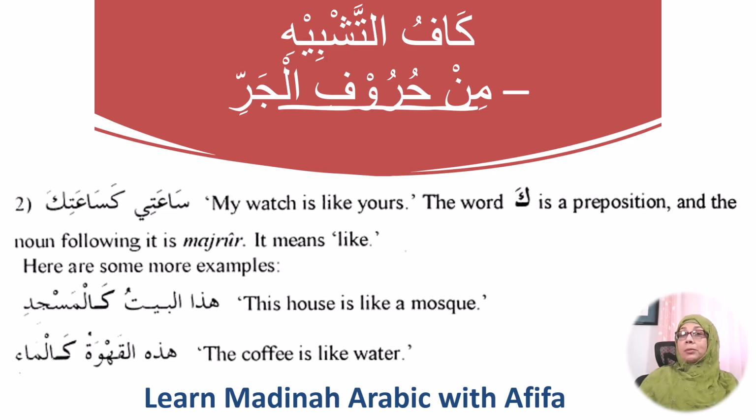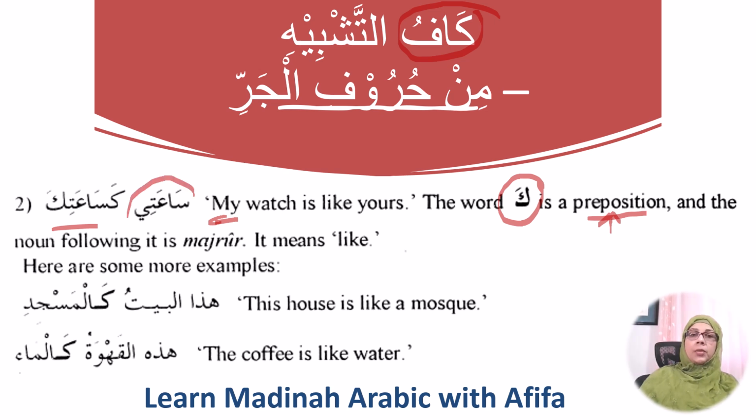The next preposition we cover is the kaf of similarity. The word ka is a preposition, and please do not confuse this with the ka of the attached pronoun that we have been studying. This ka is a preposition to mean like or to be similar to something. Let's take a sentence right here. Sa'ati ka sa'atika. My watch is like yours.